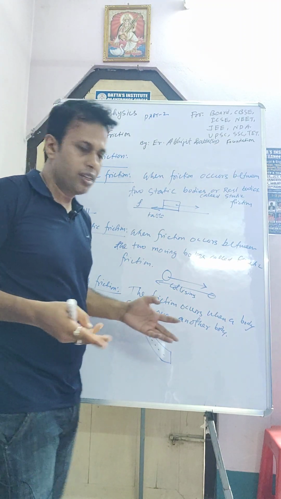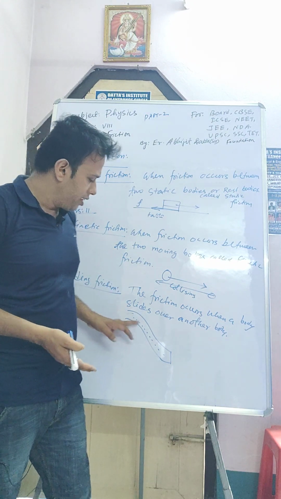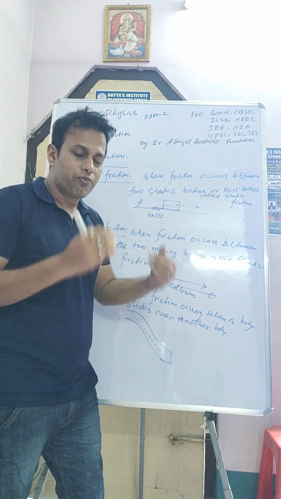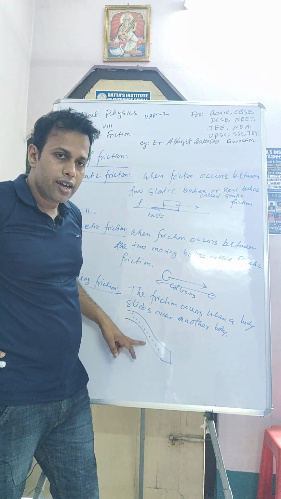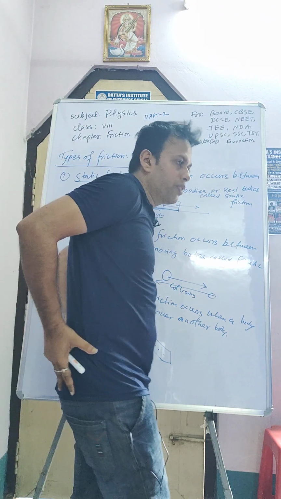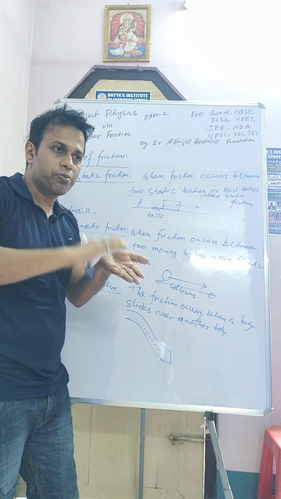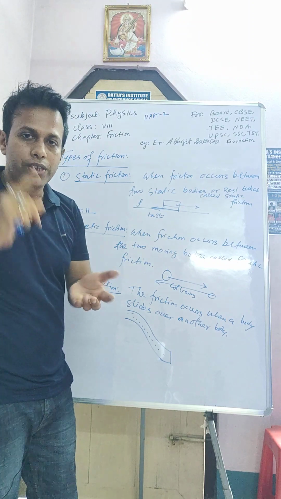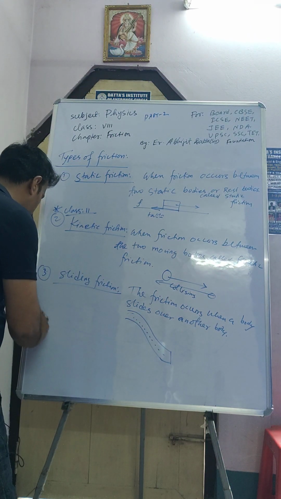Understood? Let me explain again. When children or kids slide in that way, where does the friction occur? Between the slider and the back part of the children or kids. The friction occurring between the slider and the back part of the children or kids is known as sliding friction. Okay, next, fourth is what, sir?